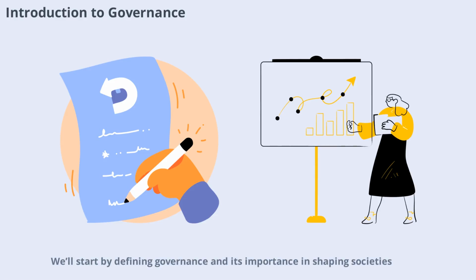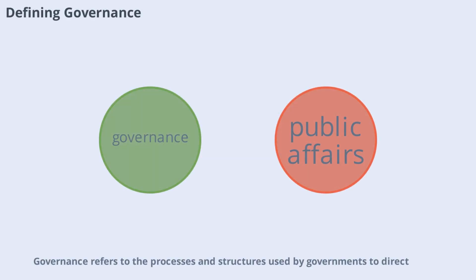We'll start by defining governance and its importance in shaping societies, then move through the key principles that ensure effective and ethical government action. Let's begin by setting the stage for why governance matters and how it impacts our daily lives. Governance refers to the processes and structures used by governments to direct, control, and manage public affairs. It encompasses everything from decision-making frameworks to accountability mechanisms.